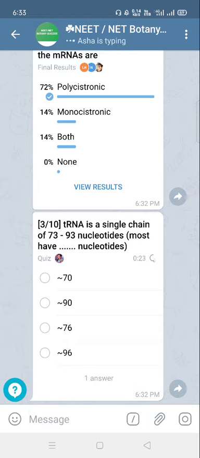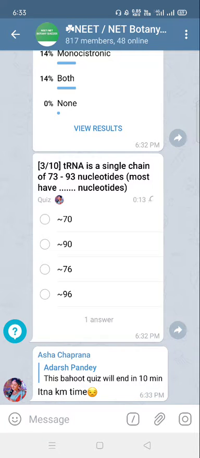So transfer RNA acts as the adapter molecule between the messenger RNA and the amino acids. The actually accurate answer is 76. Range is 73 to 93, but the approximate correct answer is 76. Option C is correct.